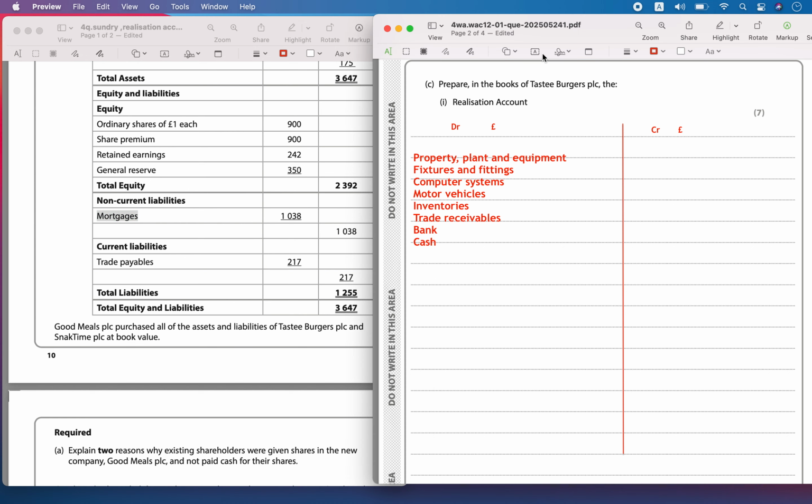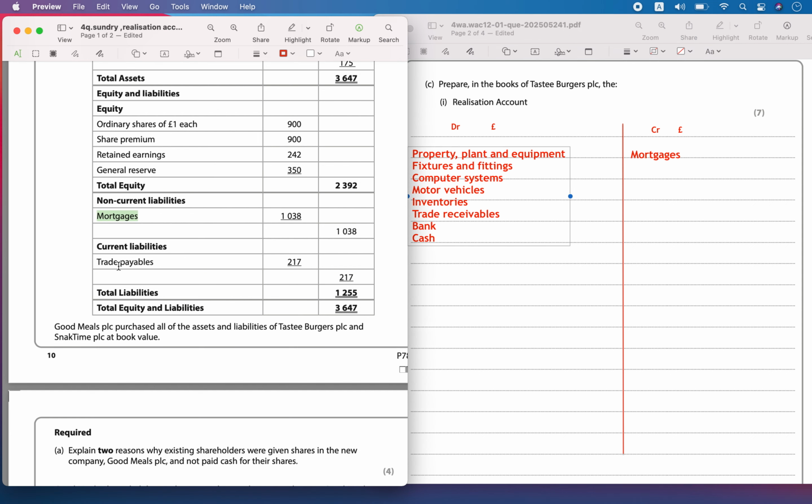Now let's write the non-current liabilities, which are the mortgages, and the current liability, which is the trade payables. You will transfer all the liabilities to the credit side of the realization account.